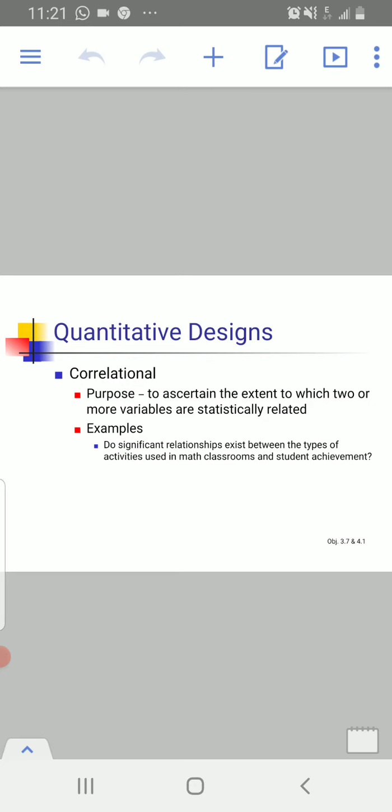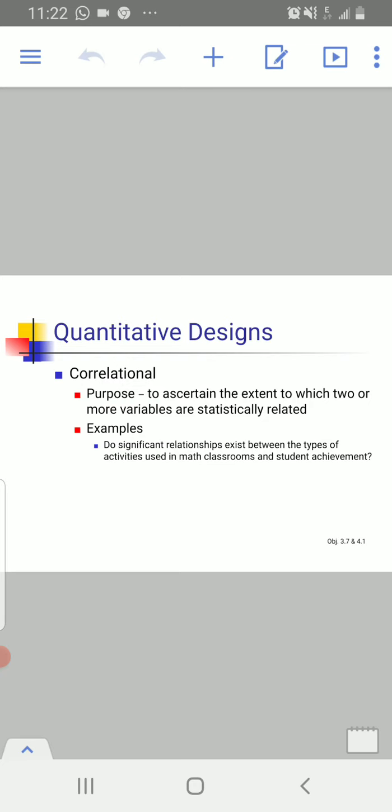For example, does a significant relationship exist between the types of activities used in maths classrooms and the students' achievement? There are two variables in this example. The first variable is types of activities, and the second variable is students' achievement. If there is a statistical relationship between these two variables, then this design will be called the correlational design.